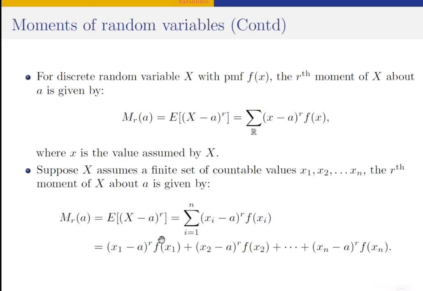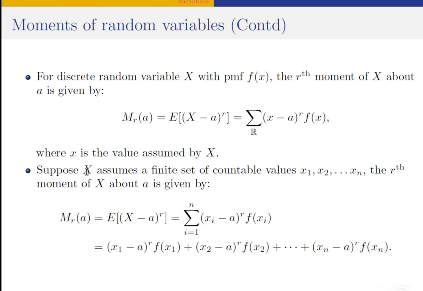And where this A is some constant, if A is 0, we're going to have the raw moment. If A is equal to the expected value of x, we're going to have the central moment. And of course, f here is the probability mass function of the random variable x. So this is how to proceed with the computation of the moment of a random variable when x is discrete.